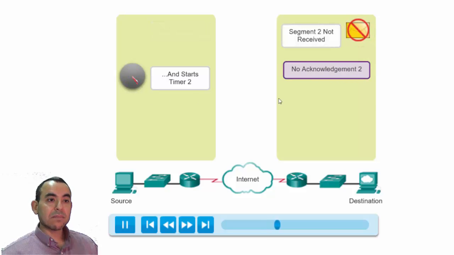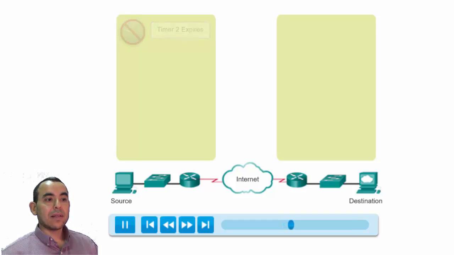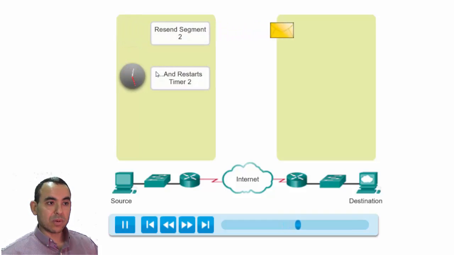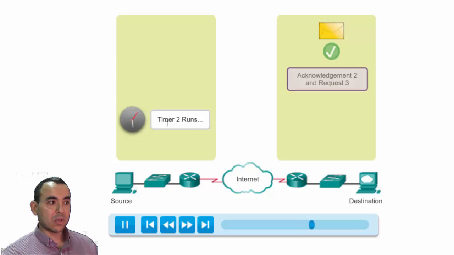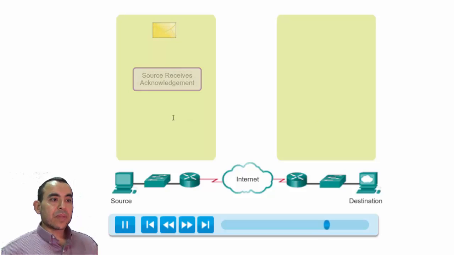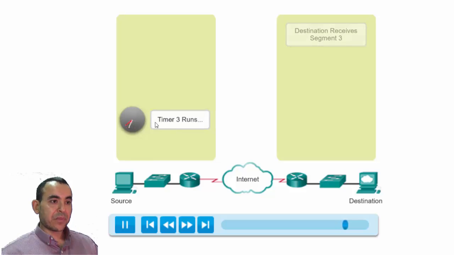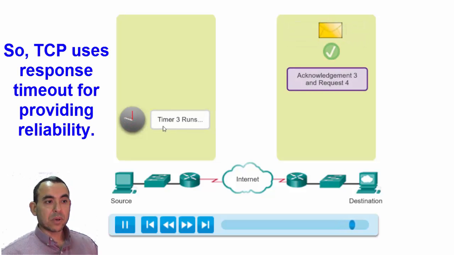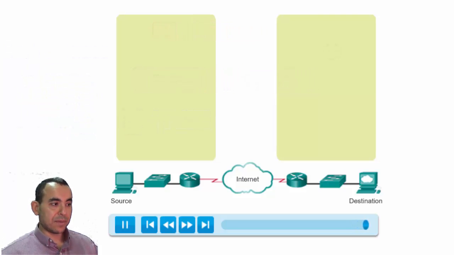If the timer expires before the acknowledgement arrives, then the source will realize that this segment has been lost, so it sends the segment again with another timer and so on. This way the source and the destination provide reliable communication using TCP. They use the response timeout for providing reliability, as we have discussed in chapter 3. That's how TCP works, and it keeps doing this until the end of the transmission.